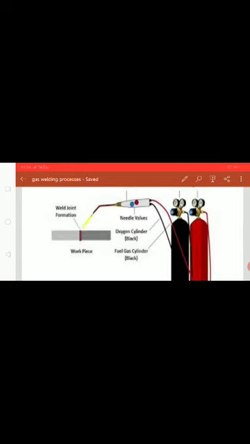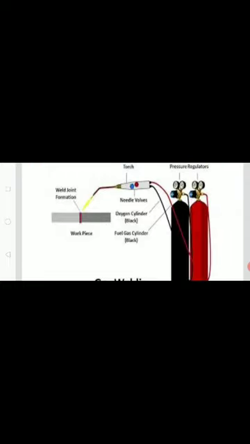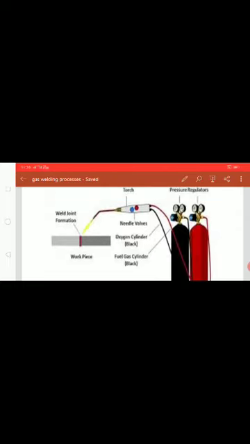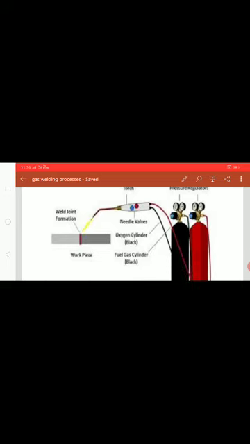Other equipment, principle, everything is exactly similar, but acetylene is excessively used for complete combustion to carbon monoxide and carbon dioxide, and releases heavy heat, more than 3500 degrees centigrade. That is mainly used to melt and fuse all kinds of metals and alloys. Therefore this process is normally used for cutting of metals and alloys. So air acetylene is mainly used for cutting of metals and alloys.